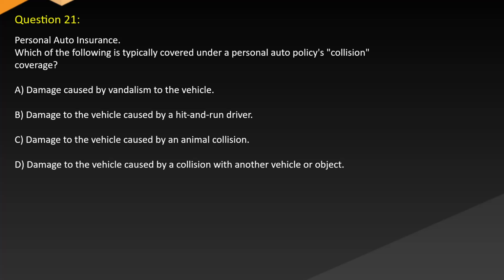Question 21. Personal auto insurance. Which of the following is typically covered under personal auto policies? Collision coverage. A. Damage caused by vandalism to the vehicle. B. Damage to the vehicle caused by a hit-and-run driver. C. Damage to the vehicle caused by an animal collision. D. Damage to the vehicle caused by a collision with another vehicle or object.